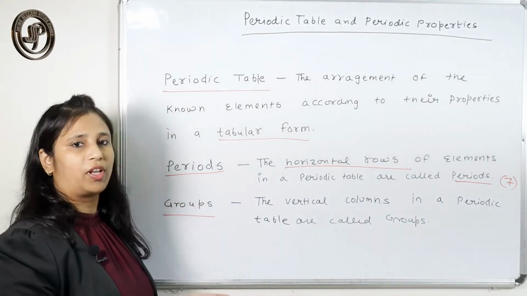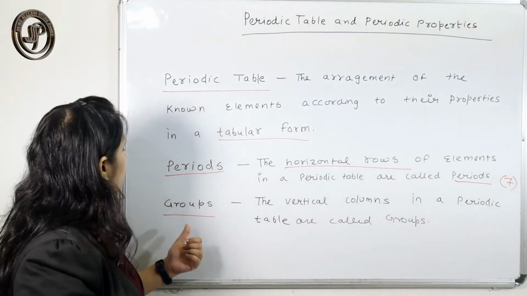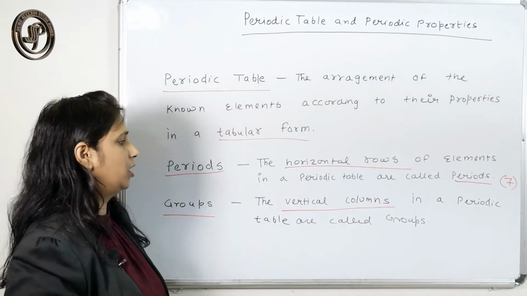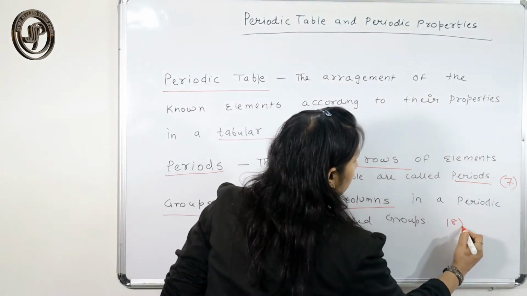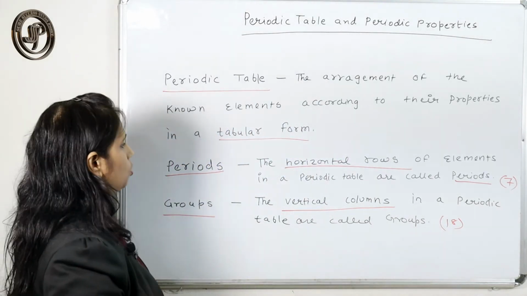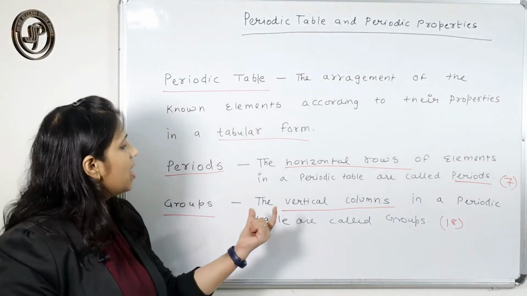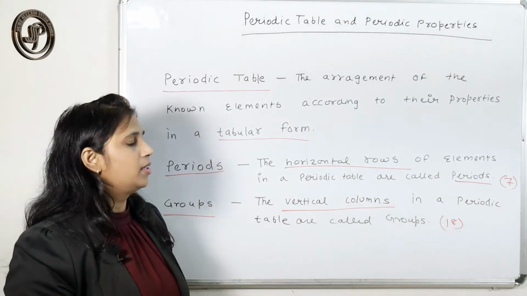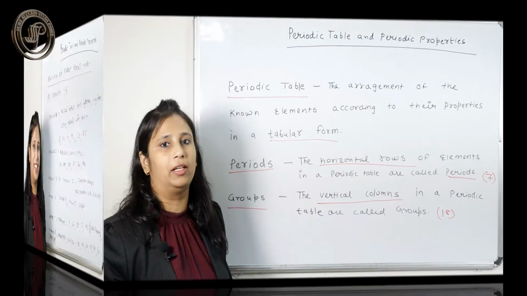In due course of time we will study the periods and groups in detail. So what are groups? The vertical columns in a periodic table are called groups, and there are 18 groups in the modern periodic table. So we should know that horizontal rows are called periods and vertical columns are called groups, and the numbers are also required: 18 groups and 7 periods.